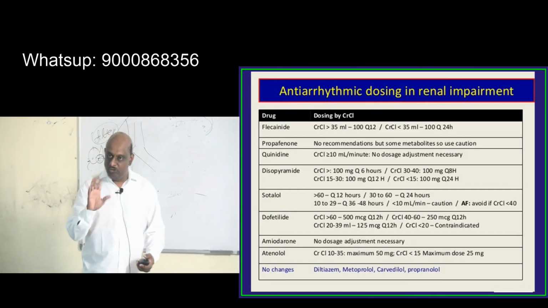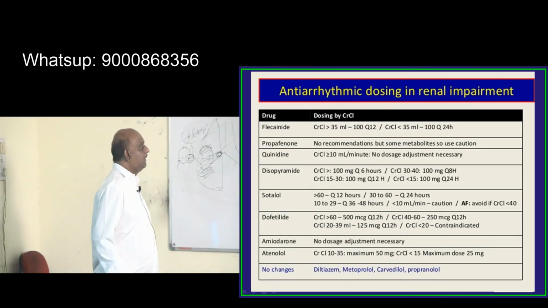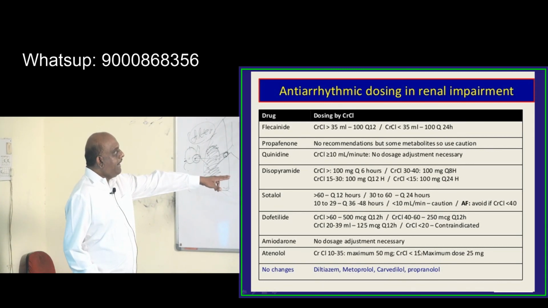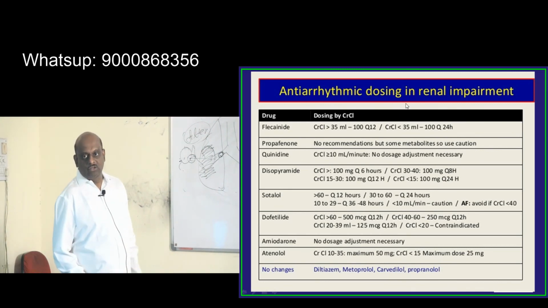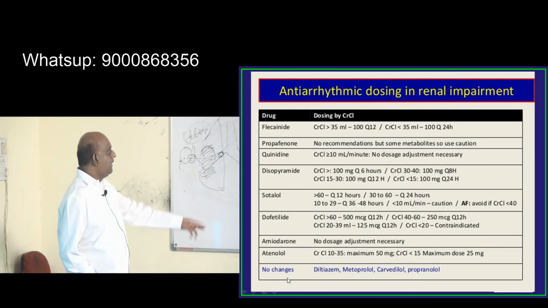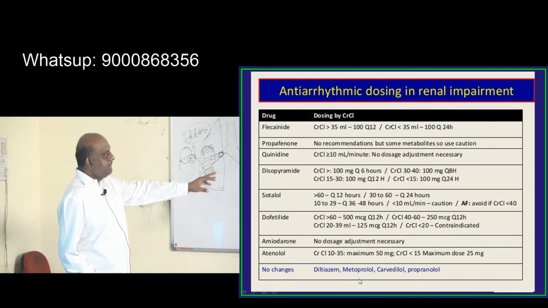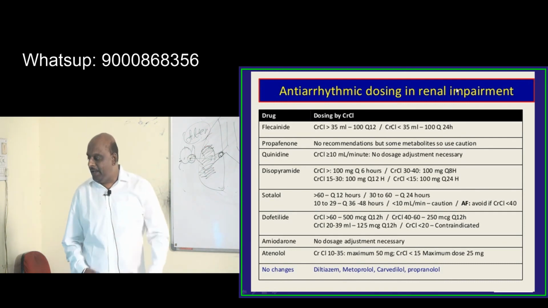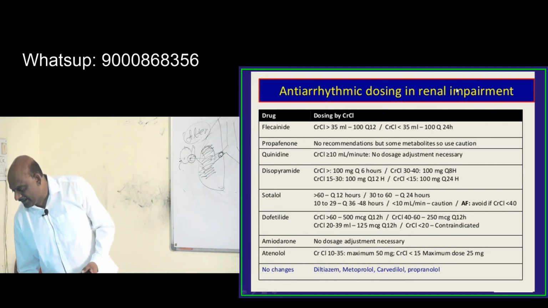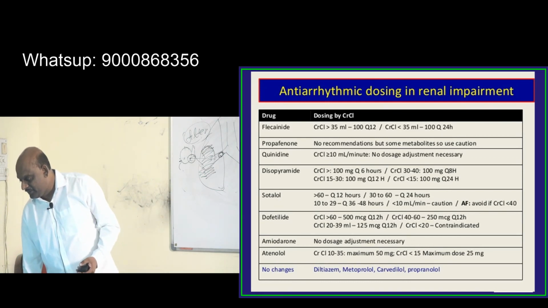So doctor, if you look at the antiarrhythmics, for amiodarone no adjustment is required. Antiarrhythmic dosage in renal impairment: similarly diltiazem, metoprolol, carvedilol, propranolol. There are no changes required in renal impairment, is what you have to basically remember.